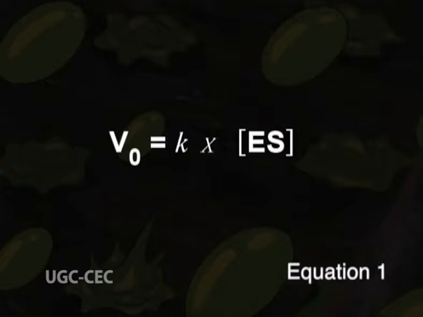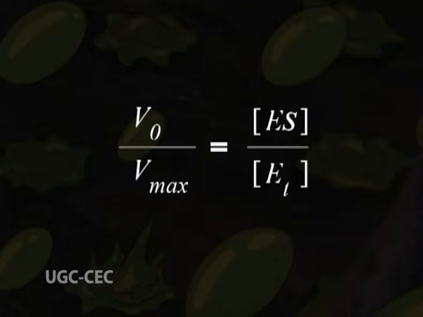Dividing equation 1 by 2, we get V0 upon Vmax is equal to ES upon Et. This is equation 3. With the help of this equation, we can easily measure the immeasurable quantities ES and Et in terms of the reaction rates experimentally.